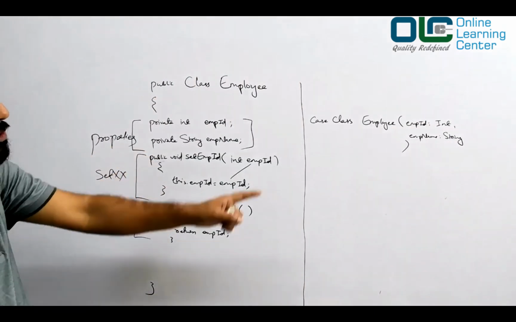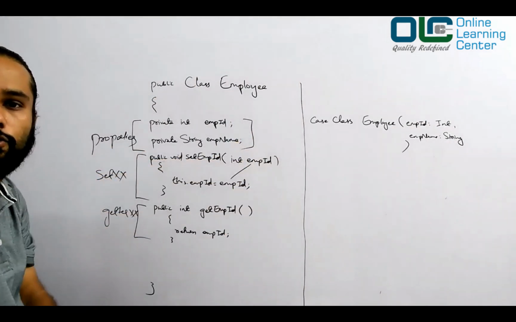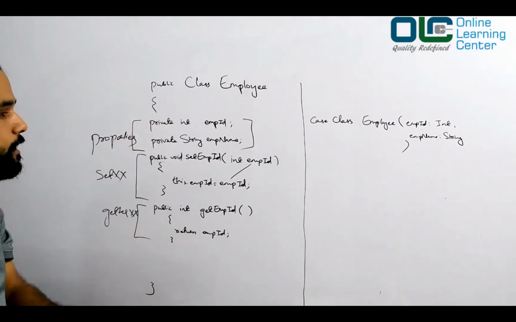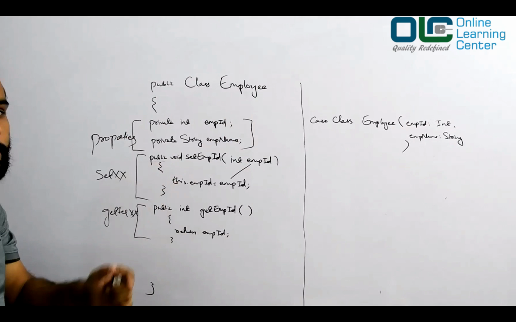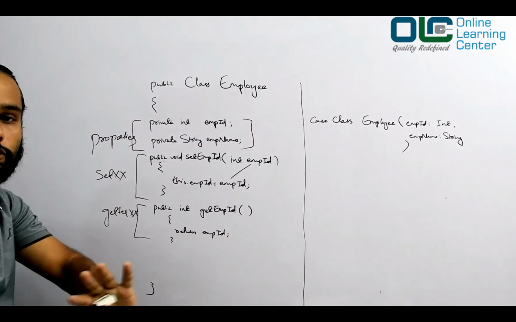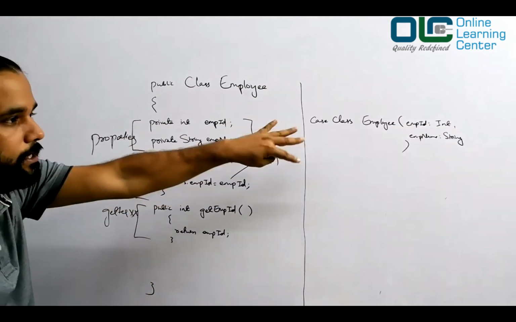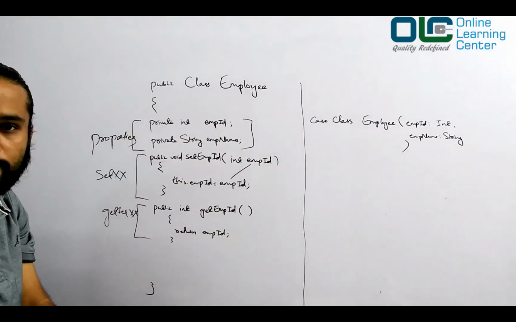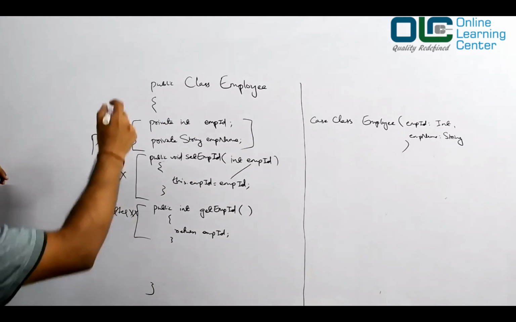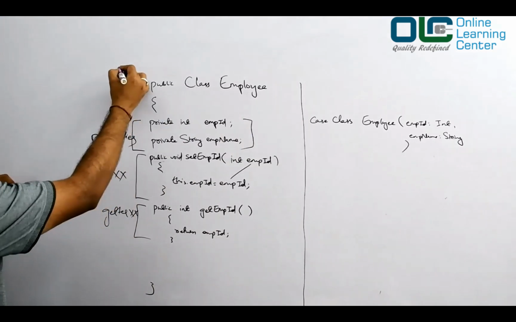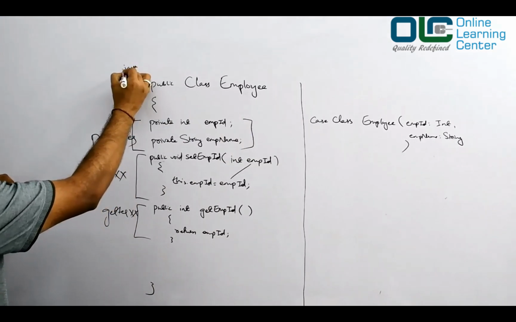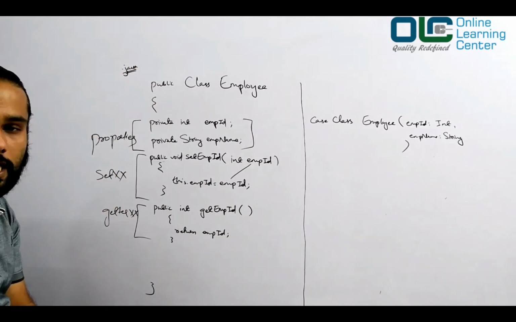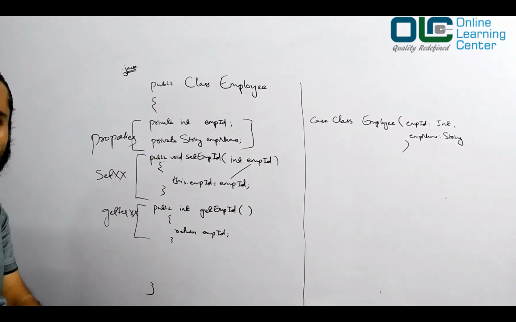All you need to do is write this single line of code, and once you write this, your private fields, your setter methods, your getter methods, everything would be automatically generated, not here in the code, but while it creates a .class file. Here in Java, all this code has to be written in your .java file, and that would be compiled by your Java compiler, which converts it into a .class file.